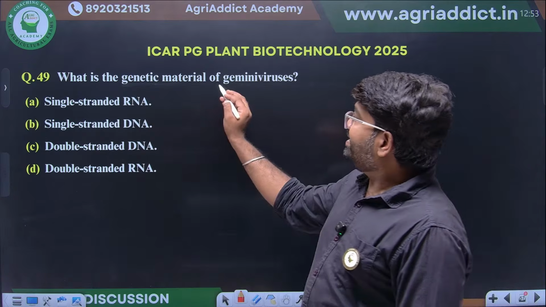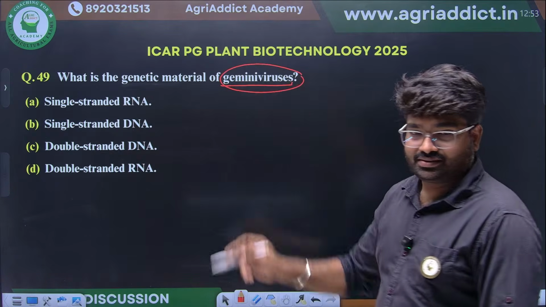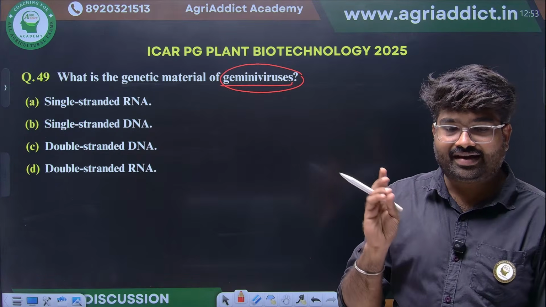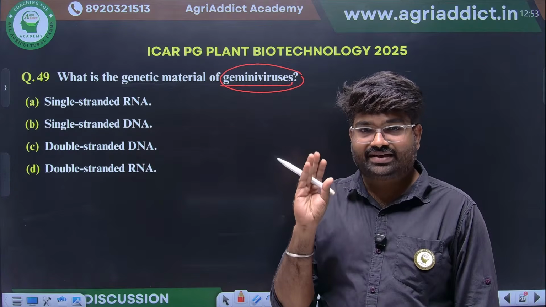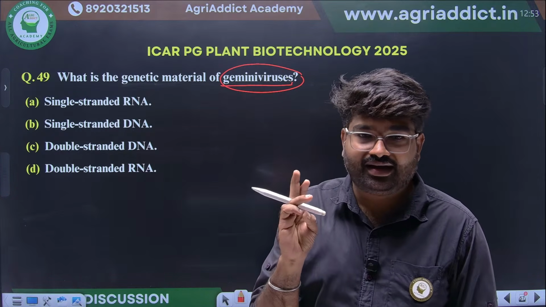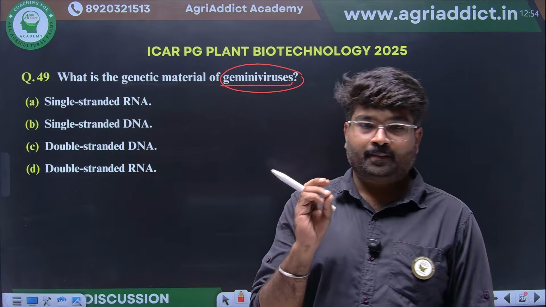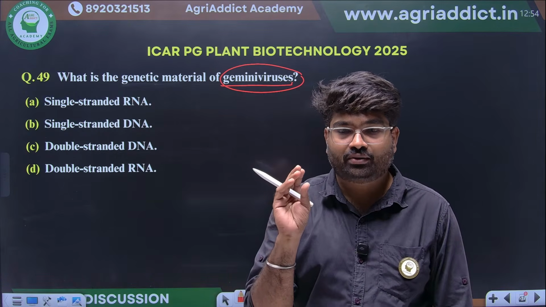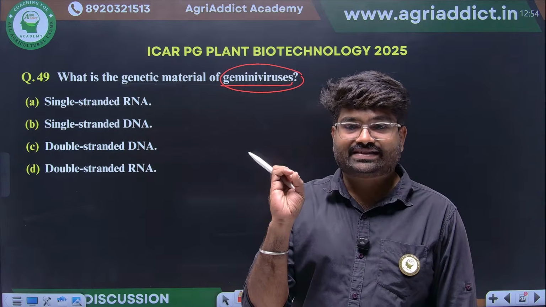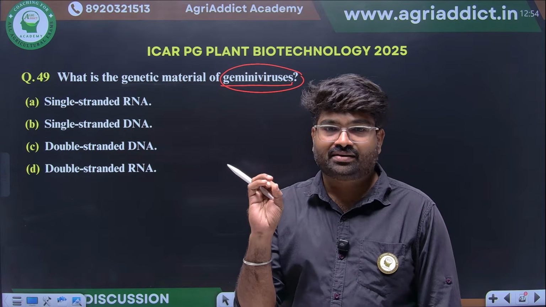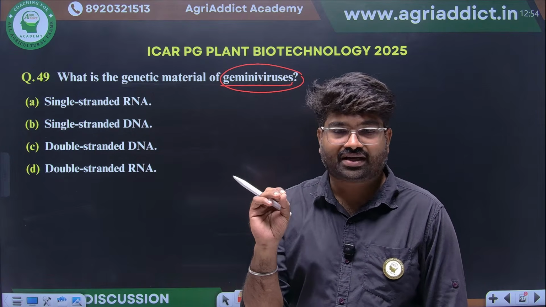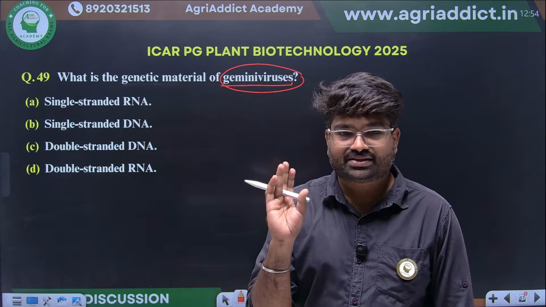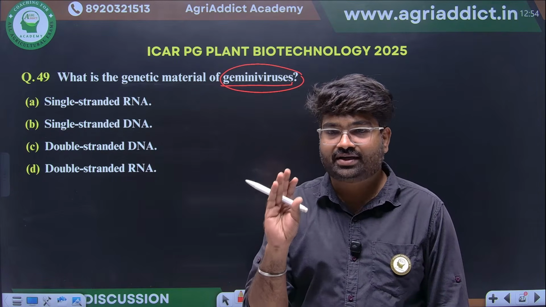Next, what is the genetic material of Gemini virus? Whether it's a single stranded RNA or double stranded DNA or double stranded RNA, you have to know. You have to just read what are the examples of double stranded DNA virus, single stranded DNA virus, and single stranded RNA virus. Okay, these are most important things. They will ask at least one question from this.